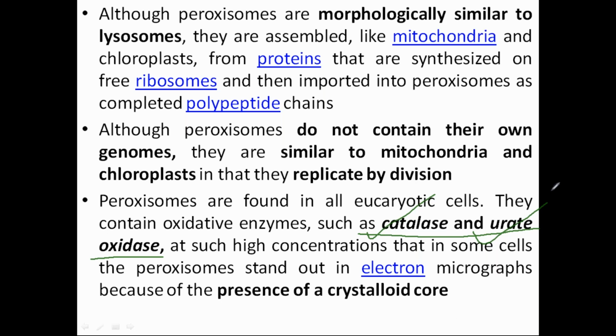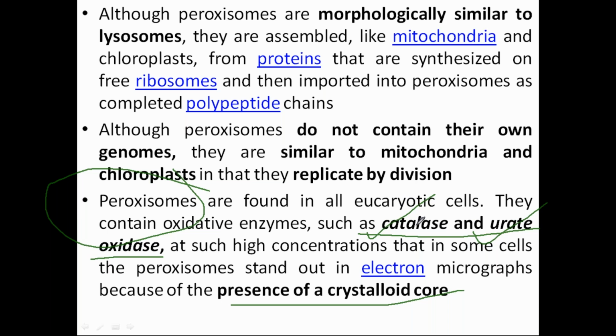According to you, what may be the organelle, and what may be its function? If the crystal form, the crystalloid core, is shown, it is only shown by peroxisome because they contain the enzymes catalase and urate oxidase.